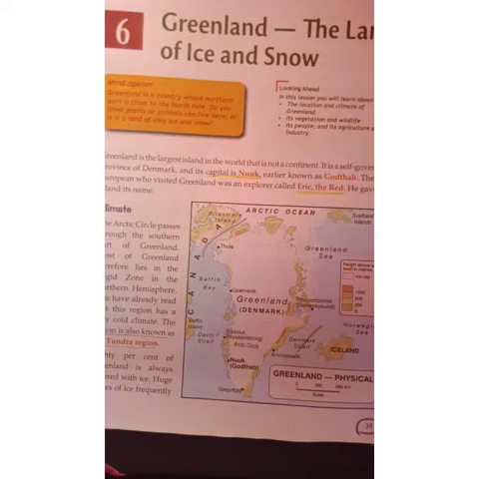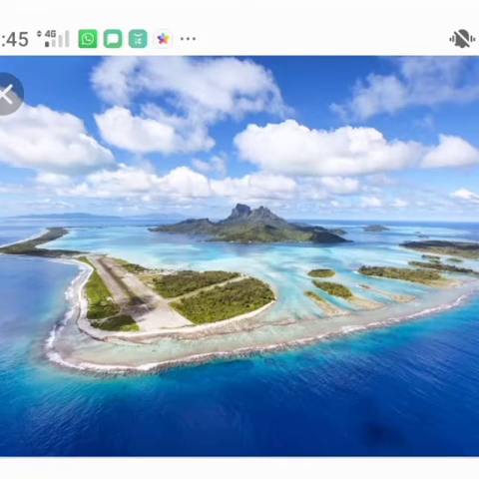Greenland is the largest island in the world. It is not a continent. What do you mean by an island? An island means a land which is surrounded by water. So Greenland is the largest island in the world, and it is not a continent.